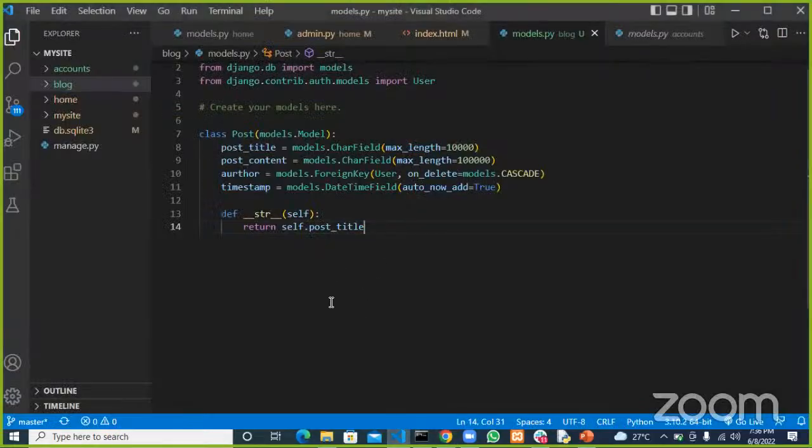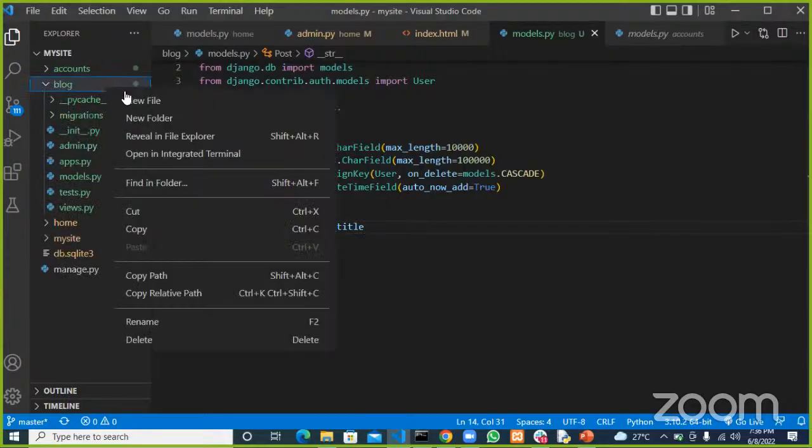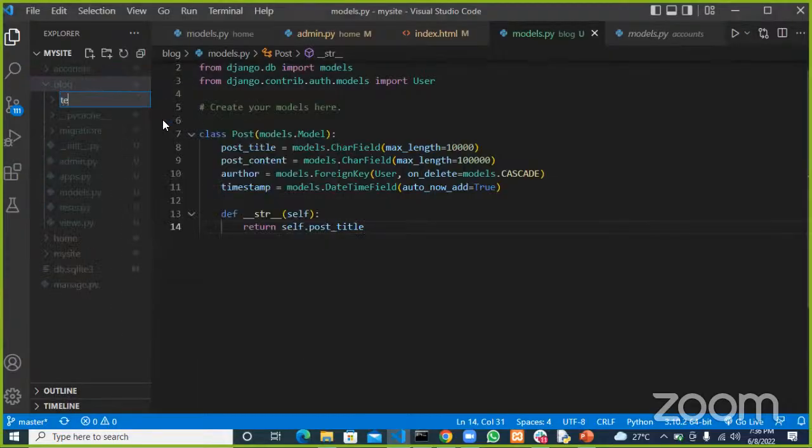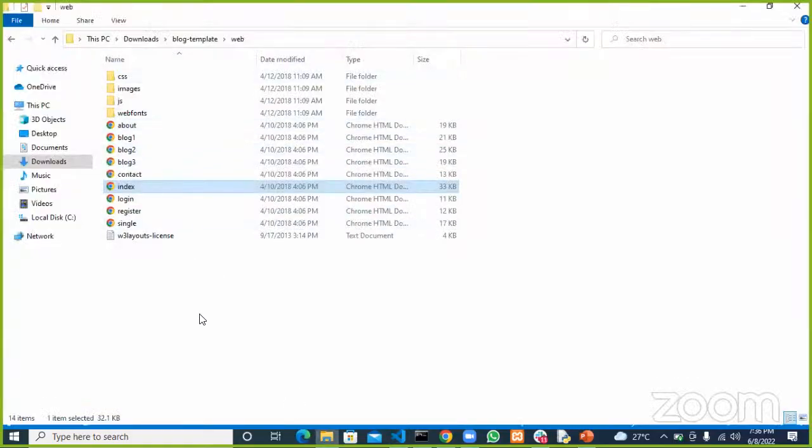Next thing you want to do is to actually create a template folder here, so we can bring in our templates. So we have templates, backslash, and this should be blog. So far we have about 3 blog pages there, so we'll just pick one.